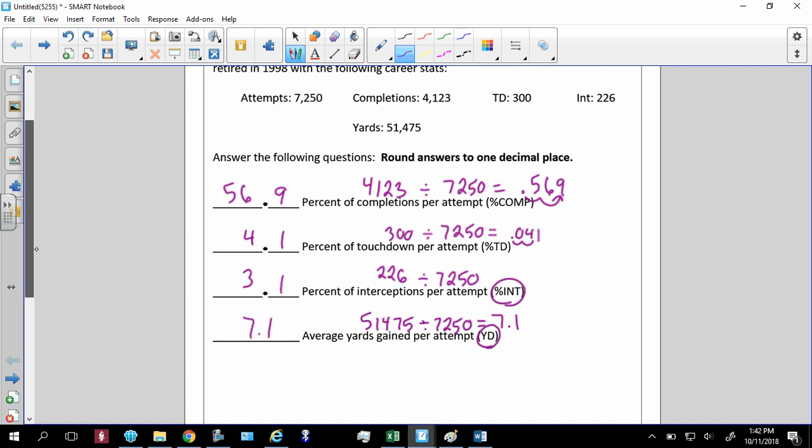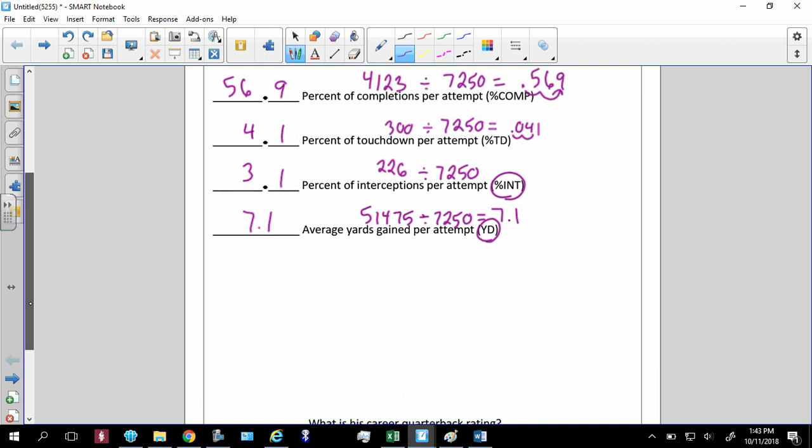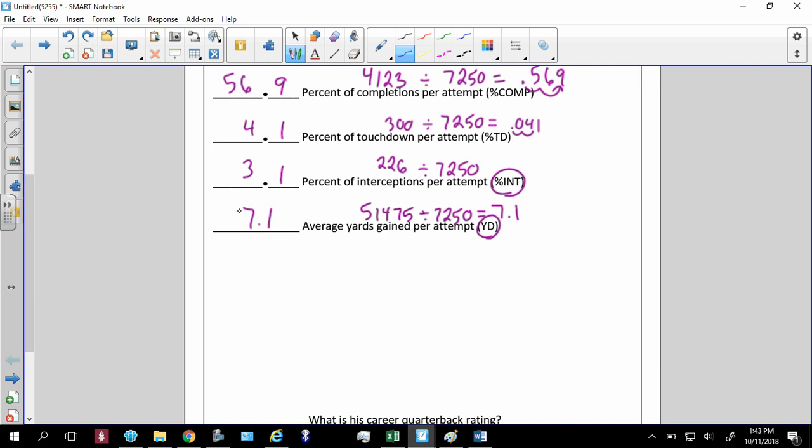All right. Now from here, you're going to use the formula for the quarterback rating.